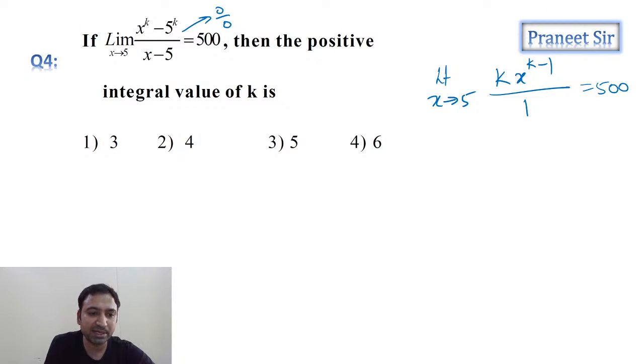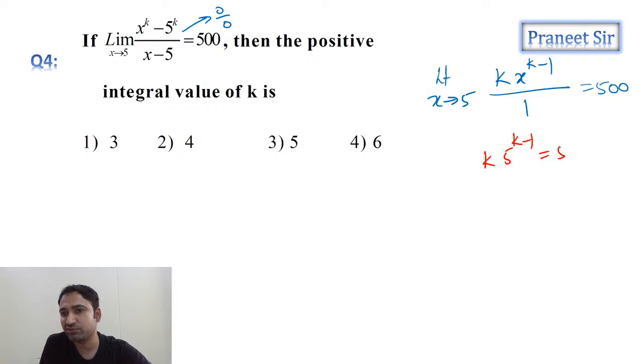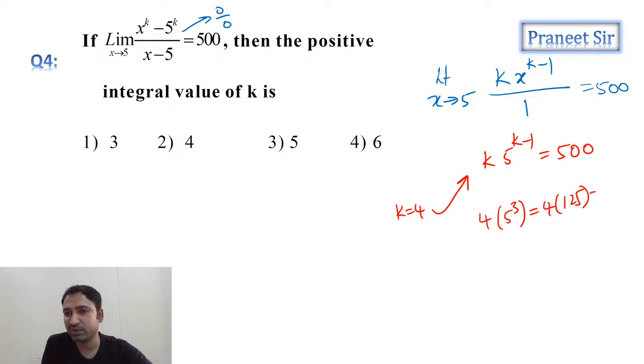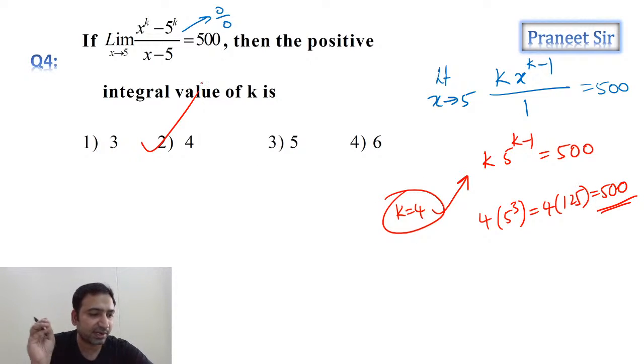Now let's substitute the limit, guys. If you substitute the limit, let's see what we get. k into 5 power k minus 1 is equal to 500, guys. This is what we're getting. So now you can verify the options. Which option is satisfying? Suppose I take k equal to 4 here. Let's check whether it is satisfying or not. 4 into 5 cube. 4 into 5 cube is what, guys? So 4 into 125. Yes, we're getting 500. So we can say that k equal to 4 is the correct answer.